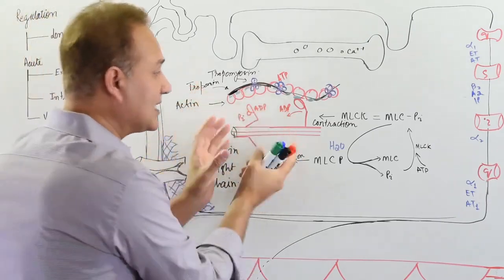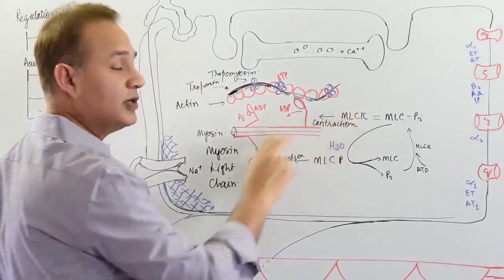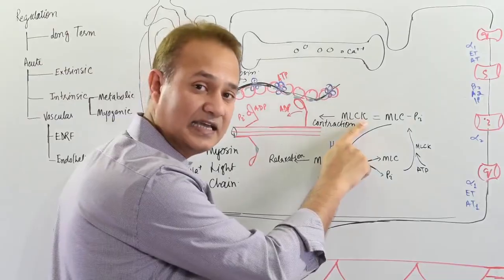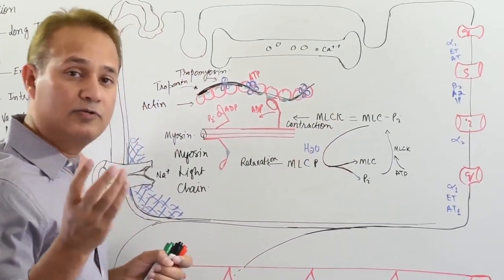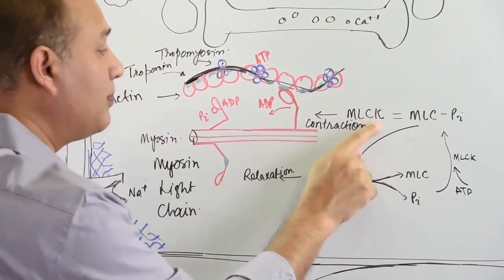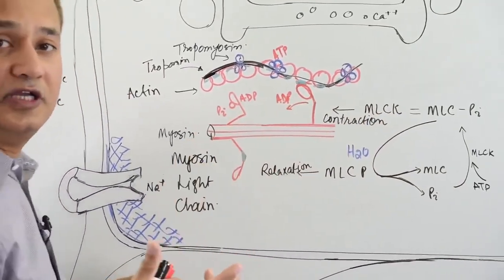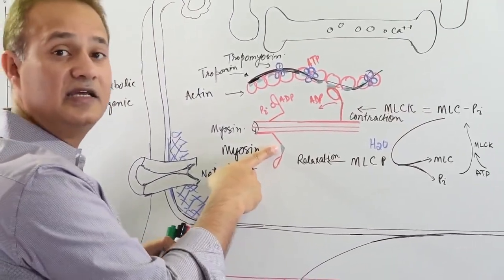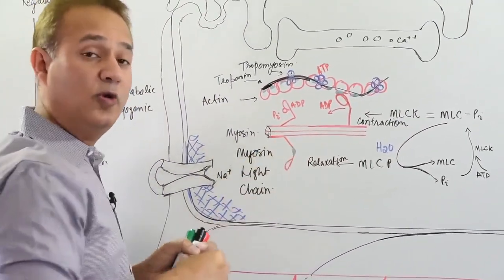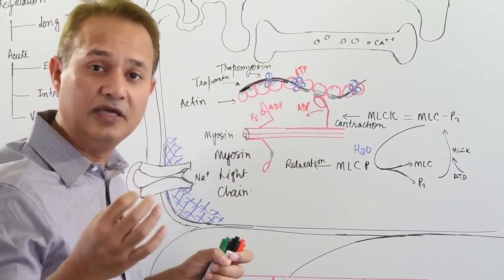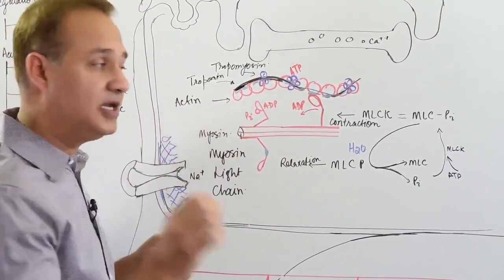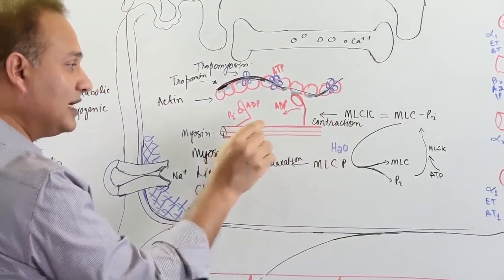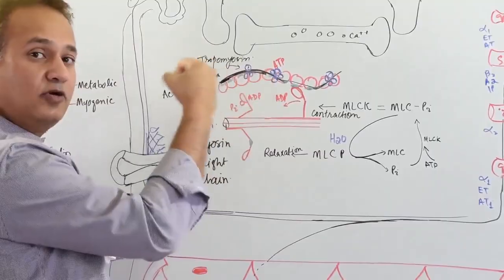Now, for this activity, we also need to understand two enzymes. One enzyme is called myosin light chain kinase, MLCK. And you know it's a kinase. What does that mean? A kinase will put a phosphate on a protein. So this kinase enzyme is putting the phosphate on the myosin light chain. Where will it get the phosphate from? ATP. So for muscle contraction, we need ATP and we need MLCK. That enzyme would pick up the phosphate from the ATP and attach it to the head, and then the head will go into a power stroke.